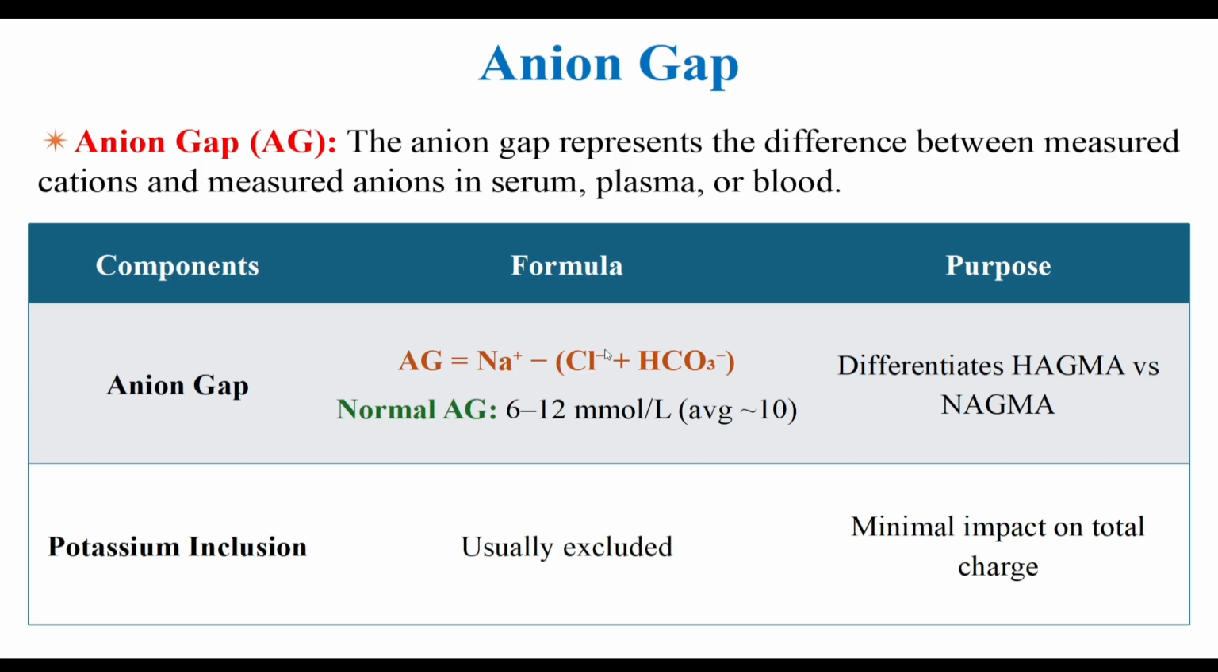What is anion gap? We are well known with this terminology. The anion gap represents the difference between measured cations and measured anions in serum, plasma or blood. So anion gap equals sodium minus chloride minus bicarbonate. The normal value is 6 to 12 millimole per liter, average 10. In some cases, potassium is included, so the value of the normal range will also be changed.